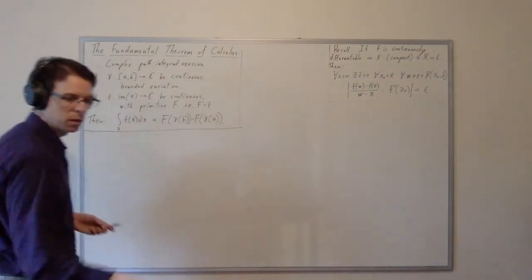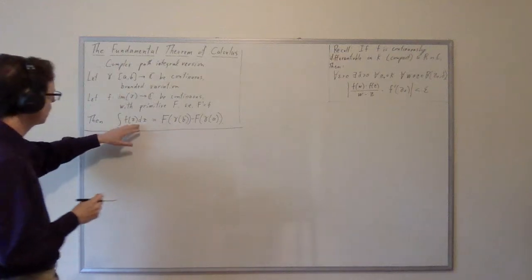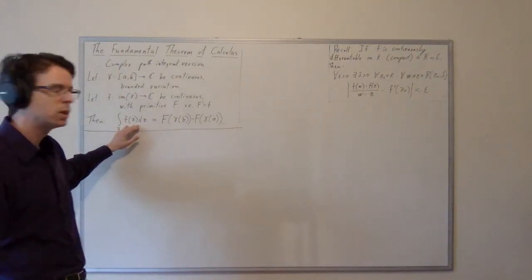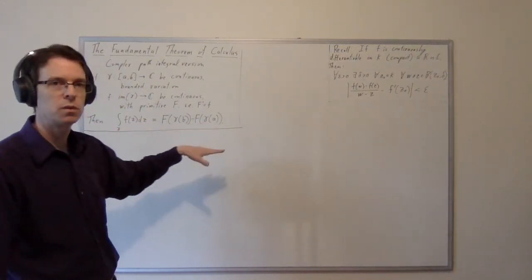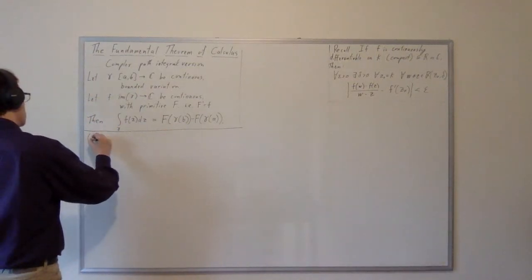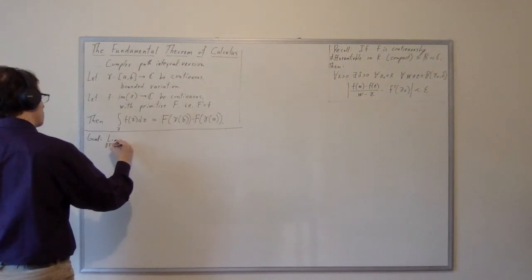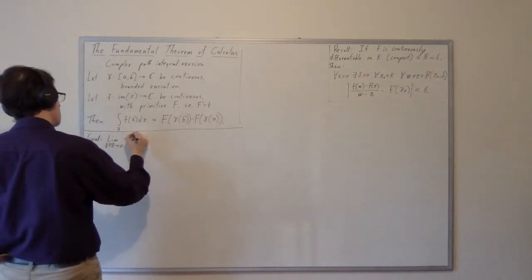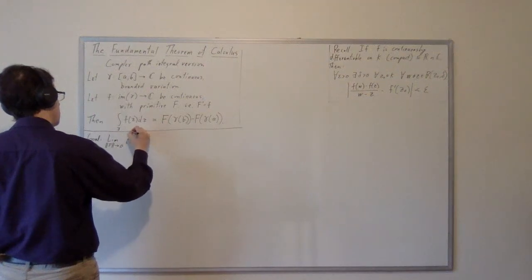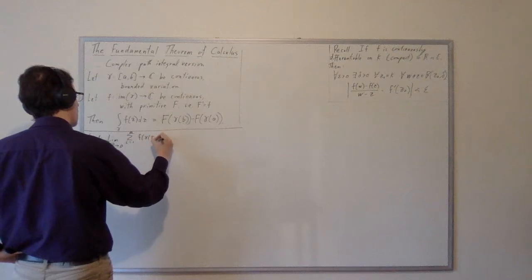So the goal is to show that the limit which defines this integral is equal to this. So what I'm going to do is take this integral as a Riemann-Stieltjes integral, and open it up in terms of the limit of partitions, and then assert that that's equal to that. So the goal here is to show that the limit as partition norm goes to 0 of the summation i equals 1 to m of f of gamma of tau i.